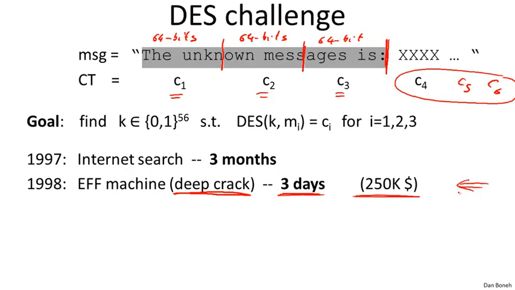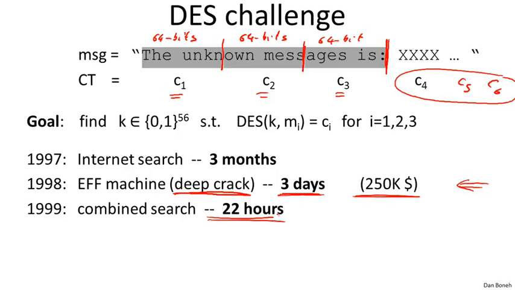The next thing that happened is in 1999, RSA issued another challenge, and they said, well, you've got to solve it in half the time of the previous solution. And so using both DeepCrack and the internet search together, they were able to break DES in 22 hours. So the bottom line here is essentially DES is completely dead. If you forget or you lose your DES 56-bit key, don't worry. Within 22 hours, you can actually recover it. And in fact, anyone can recover it. And so DES essentially is dead and no longer secure.